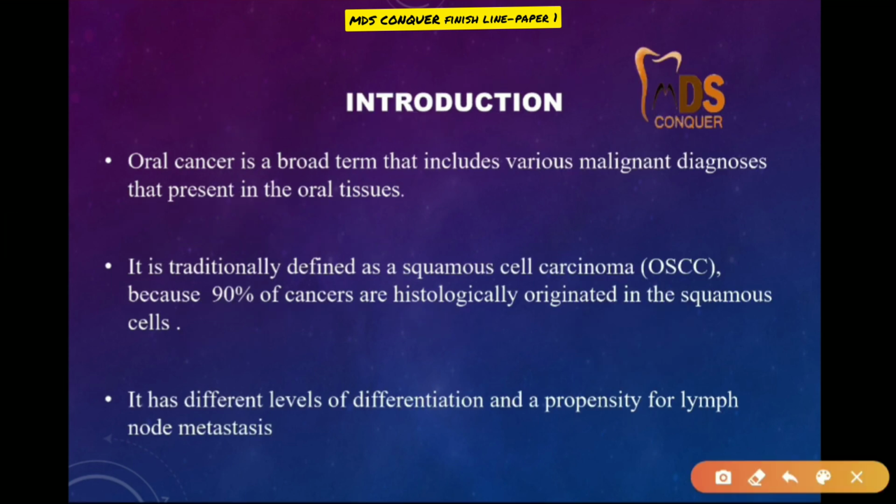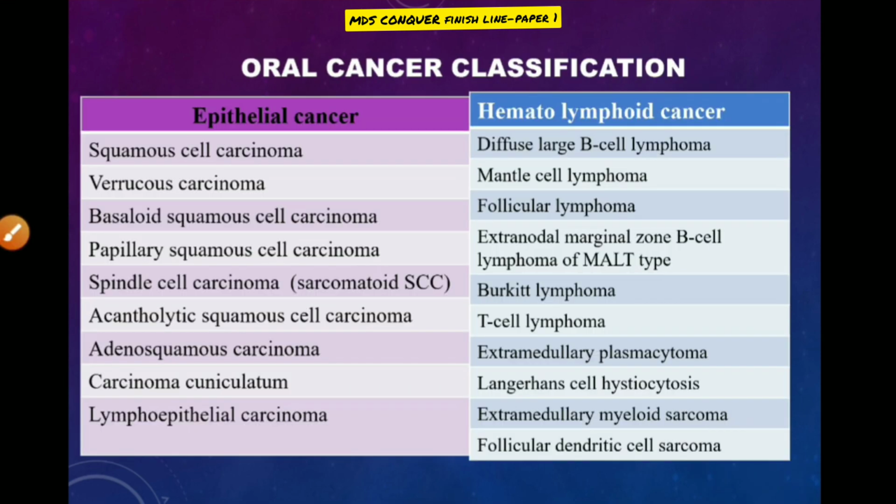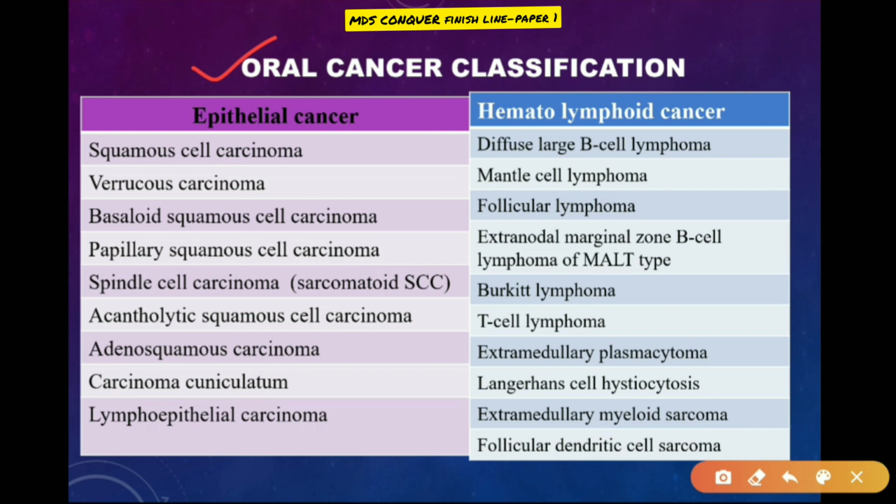Oral squamous cell carcinoma is histologically 90% of all the histological variants; 90% of all the oral cancers are squamous cell carcinomas. You can mention the classification of oral cancer, which includes epithelial cancers and hematolymphoid cancers.